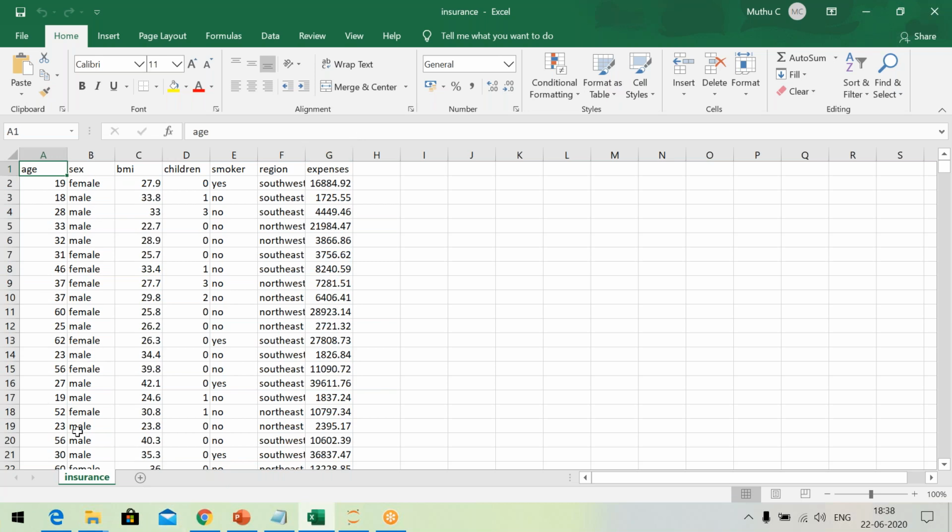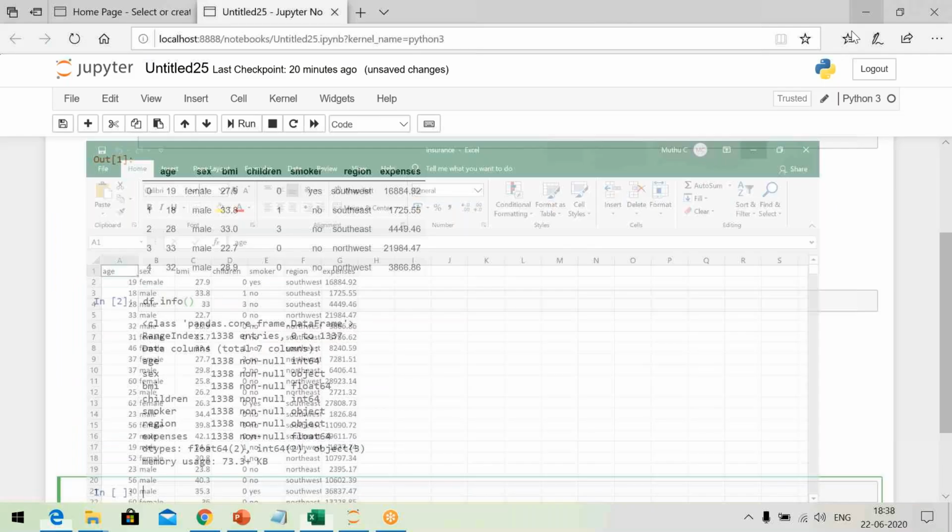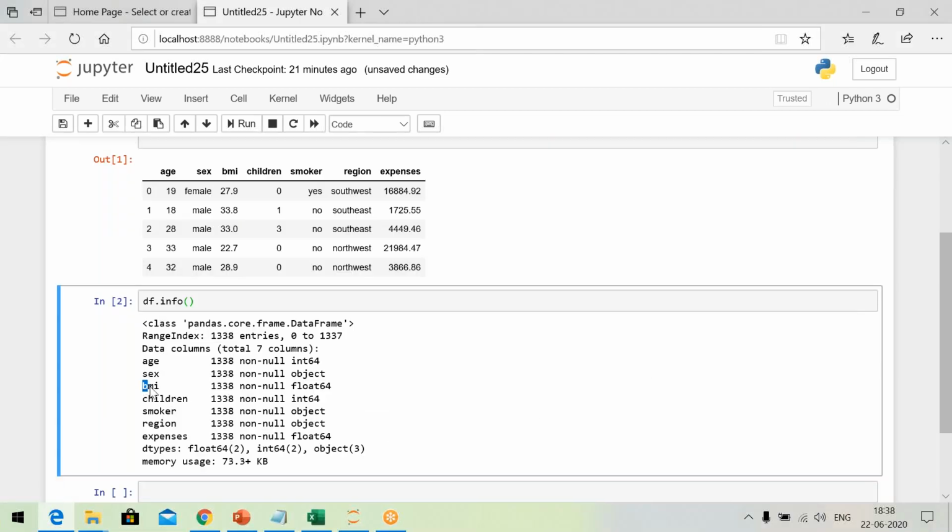So these 3 columns, sex, you have text here, smoker column also we have text, in the region column also we have text. So they say all the values in the column age are integers, all the values in the bmi column are fractional numbers, all the values in the expenses column, last column, also fractional numbers. The values in the children column, 1 child, 2 children, 3 children, all integers. But what about this column, sex? And then smoker, and then region, they have text.